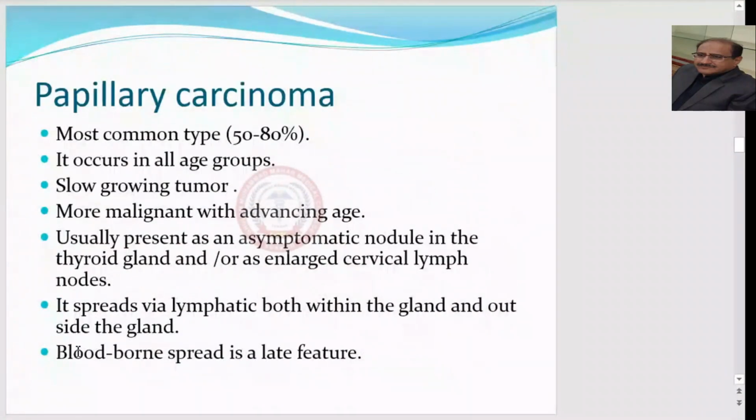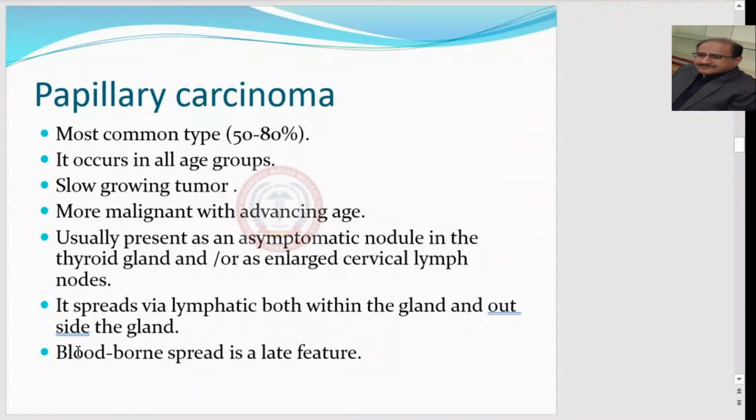And now we are going to discuss in detail the very common and important type of thyroid carcinoma, that is the papillary carcinoma. Papillary carcinoma is the most common type of thyroid carcinoma among all the other types. It occurs in 50 to 80% of cases. It occurs in all age groups. It's a slow-growing tumor, more malignant with advanced age. If it occurs in advanced age, it is more malignant.